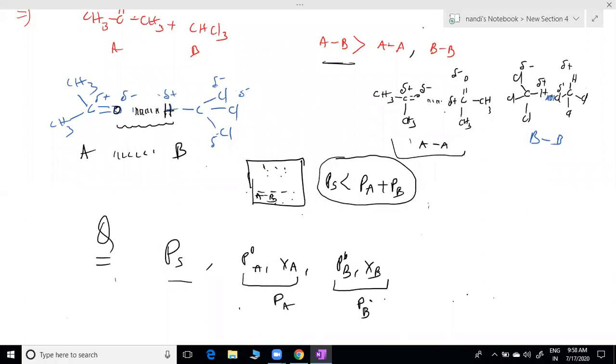By discussing vapor pressure, if I need more vapor pressure, it means weak attraction is required. If less vapor pressure, it means strong attractions. Now we can see that word: attraction and vapor pressure are inversely proportional. Strong attractions, less vapor pressure, inversely proportional.